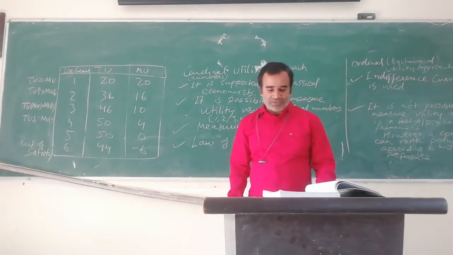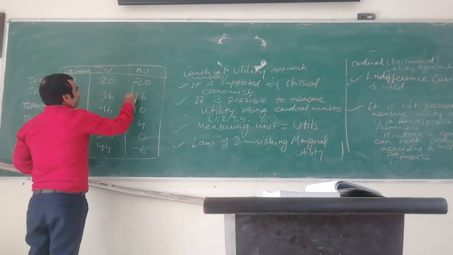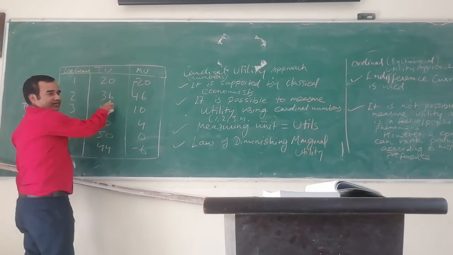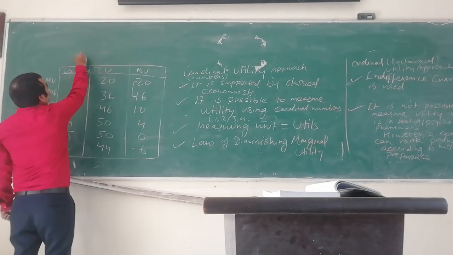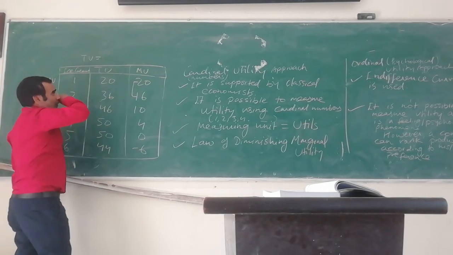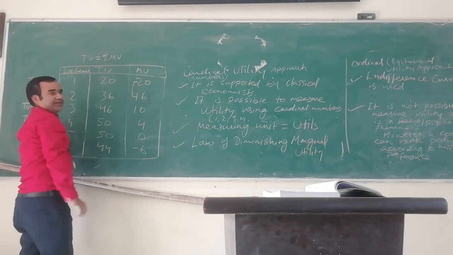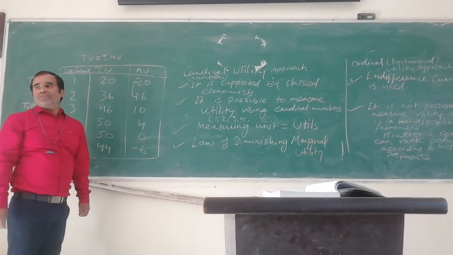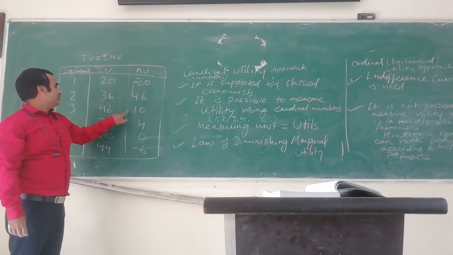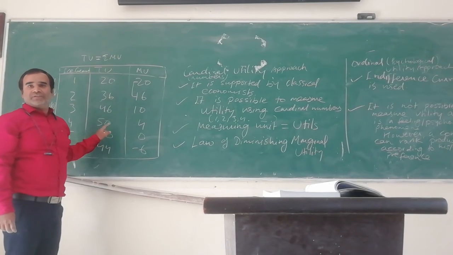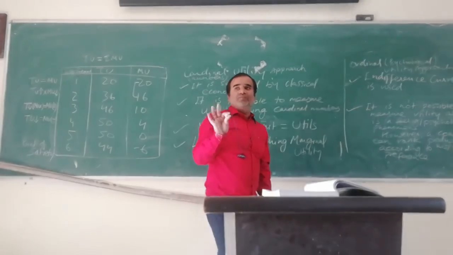Yes, sir. Okay. So here you see 20 plus 16, 36. 36 plus 10, 46. So what is happening? TU is equal to sigma MU, like total of marginal utility. 20 plus 16, so 36, 36 plus 10, so 46, 46 plus 4, so 50. Getting it? So one equation for TU is the total of MU, sigma MU.